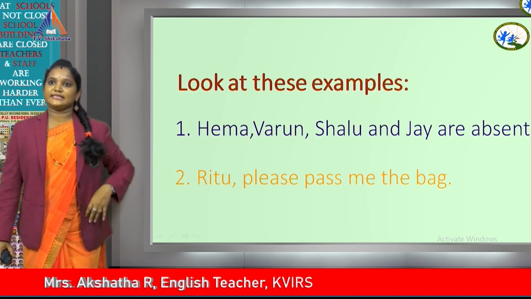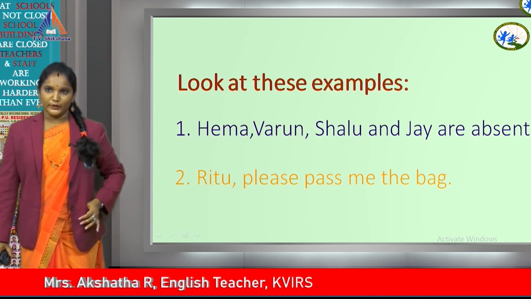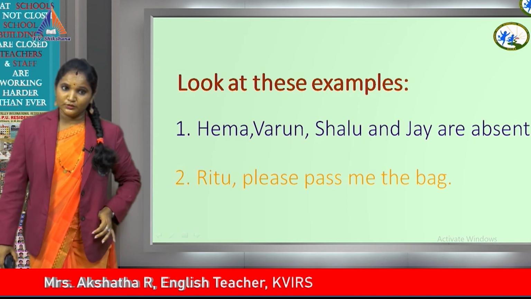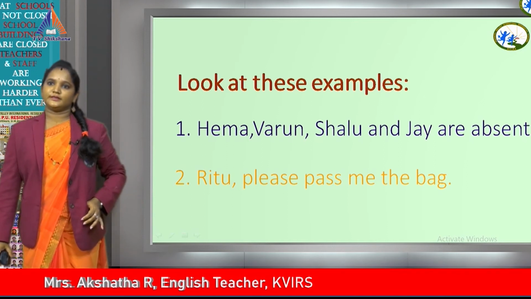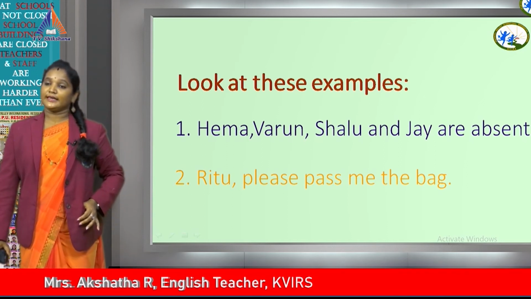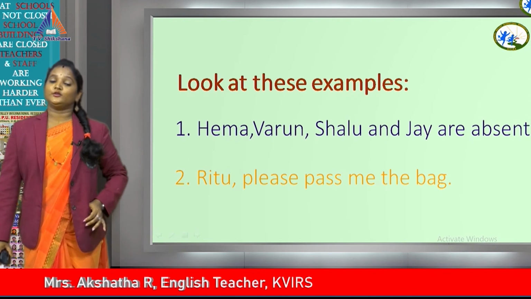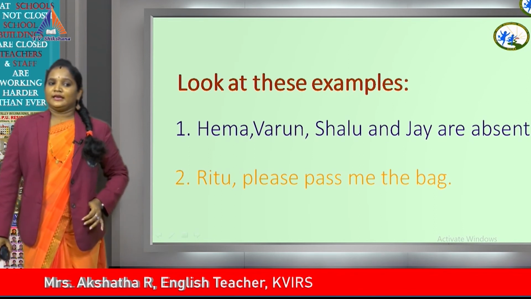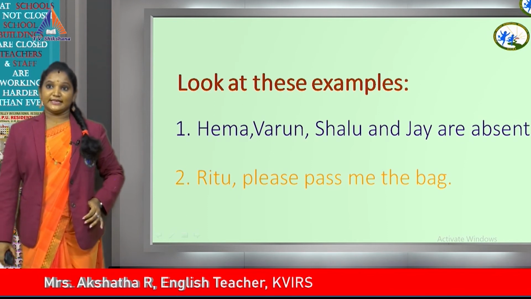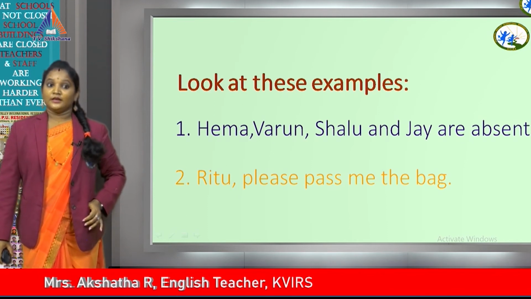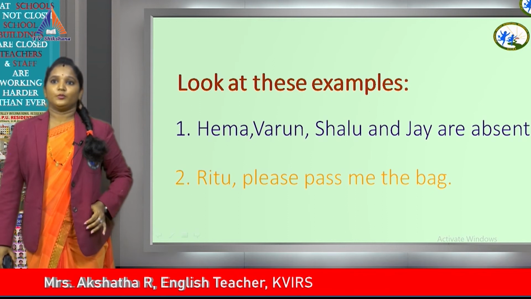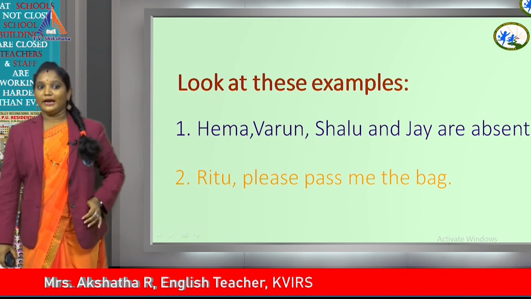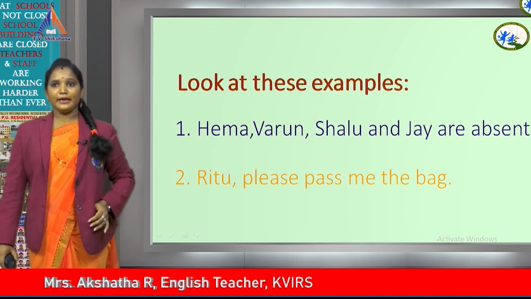Look at these examples. First one, Hema, Varun, Shalu and Jay are absent. Second example, Ritu, please pass me the bag. Now see children, in the first example, Hema, comma, Varun, comma, Shalu and Jai are absent.